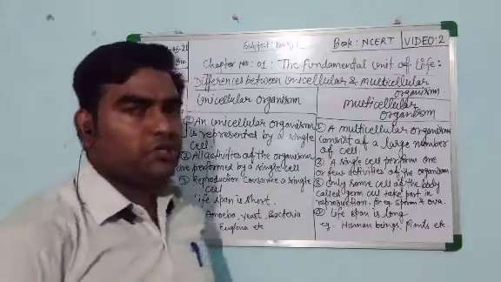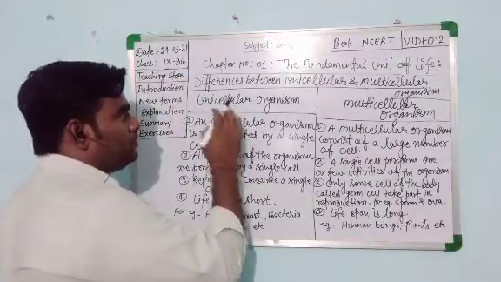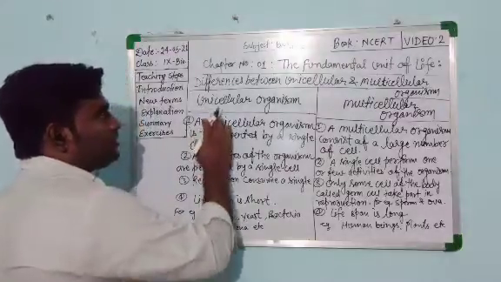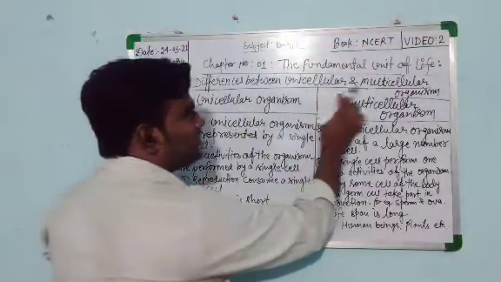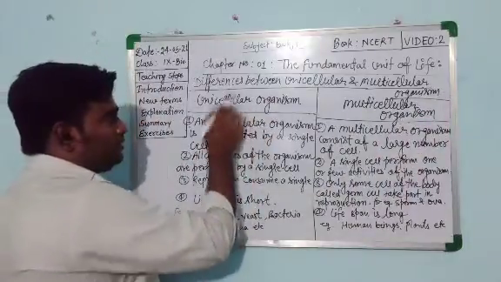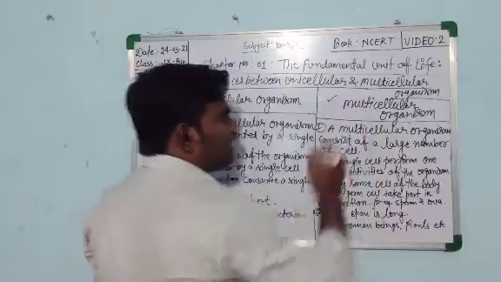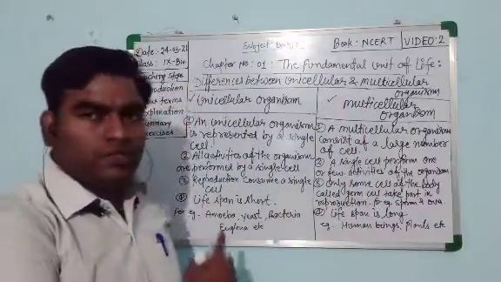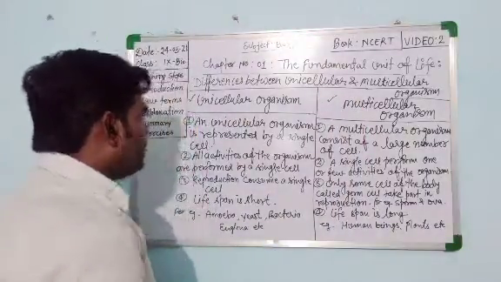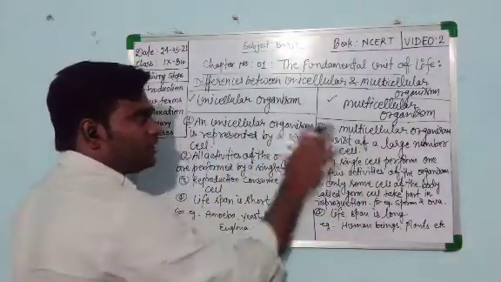So in the continuation of this chapter, in this particular video, we will discuss the differences between unicellular and multicellular organisms. On one side we write the unicellular organism and on this side the multicellular organism. As you see on the screen, the differences and characteristics of unicellular and multicellular organisms.